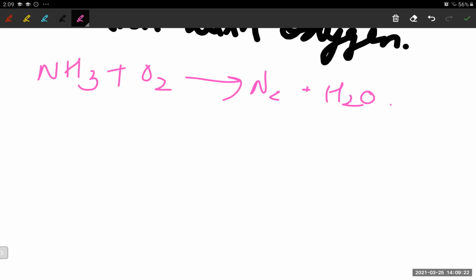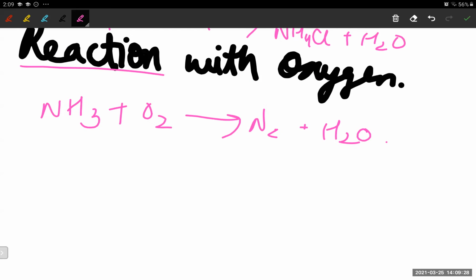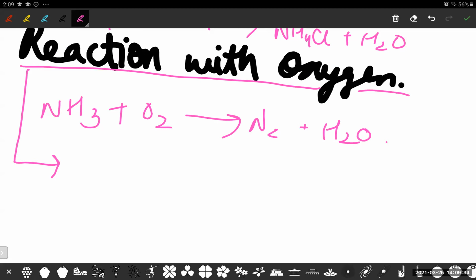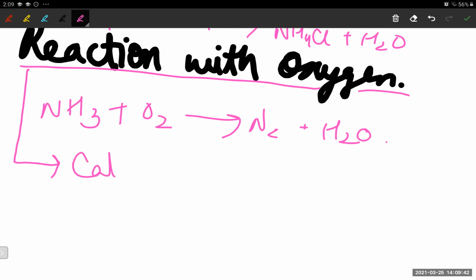One more thing: this reaction with oxygen is actually called catalytic oxidation when we apply a catalyst, for example platinum. So let's see the catalytic oxidation.